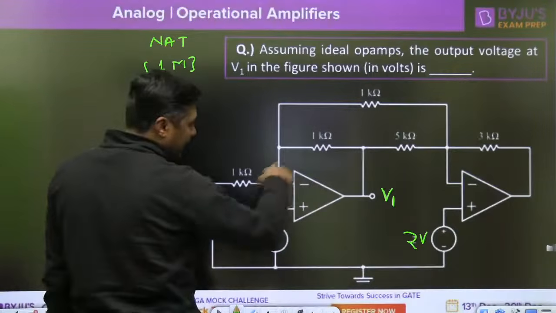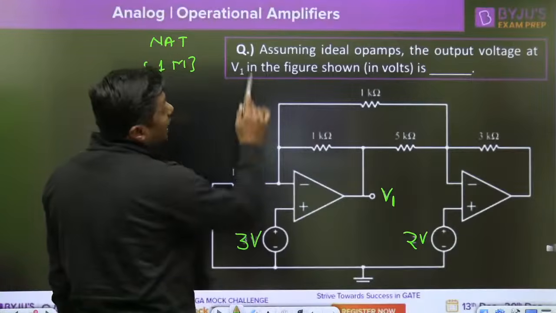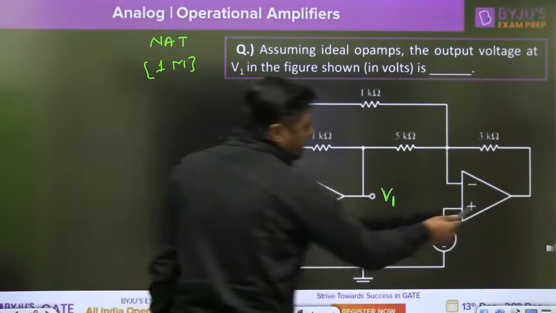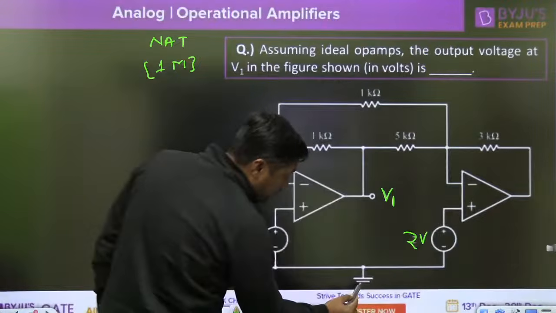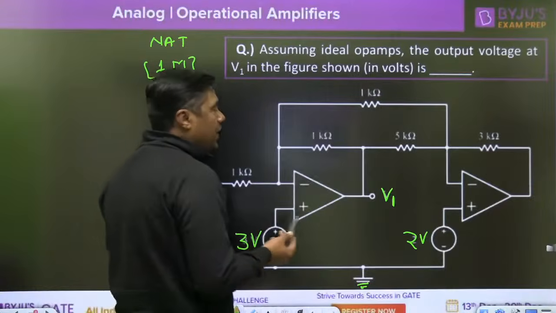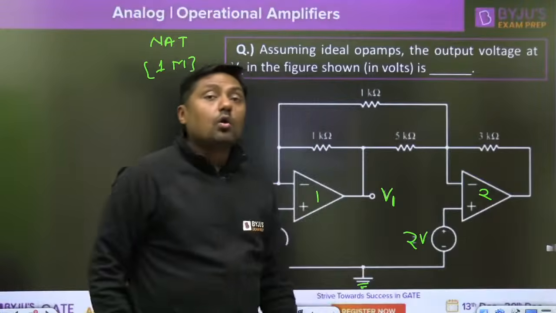Negative feedback, because this point is connected to the negative terminal. This is the negative feedback. Ideal operational amplifier is given, and that's why the virtual short concept is valid. Again, here it is negative feedback. This point is connected to ground. So there is no negative feedback, and that's why for operational amplifier 1 and for operational amplifier 2, virtual short